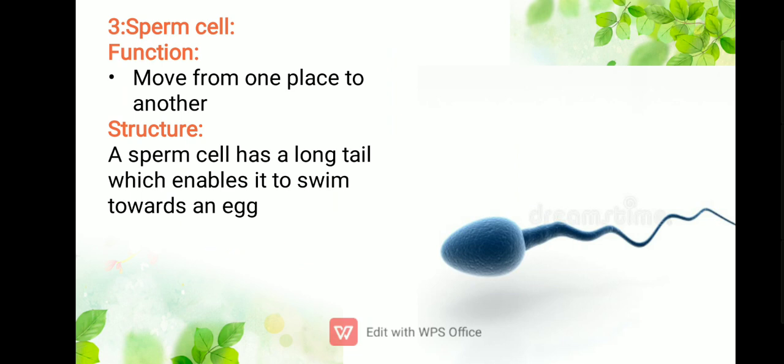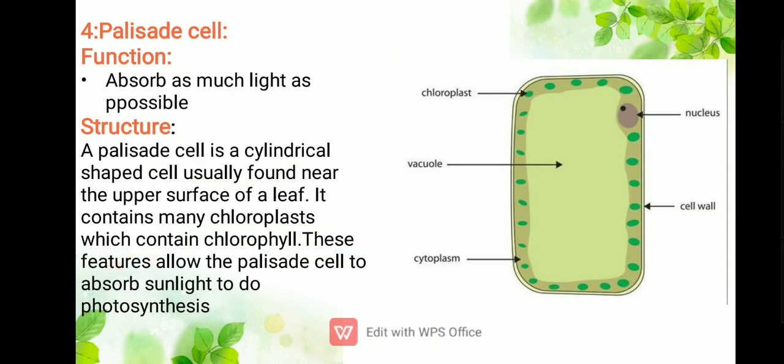Next we have three examples from plant cells. The palisade cell is present in plants. The function of the palisade cell is that it absorbs as much light as possible. You can see the diagram as well. Its diagram resembles the plant cell, but it's okay because it is also a type of plant cell, so it will definitely resemble it.